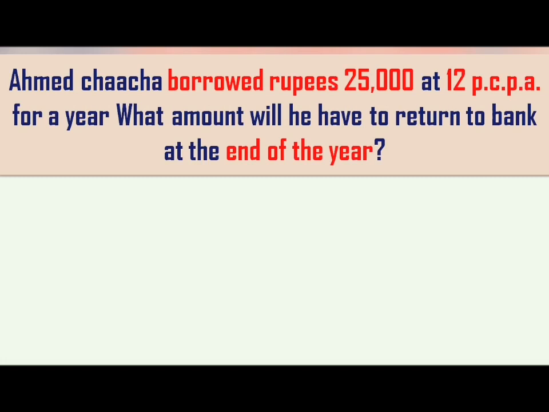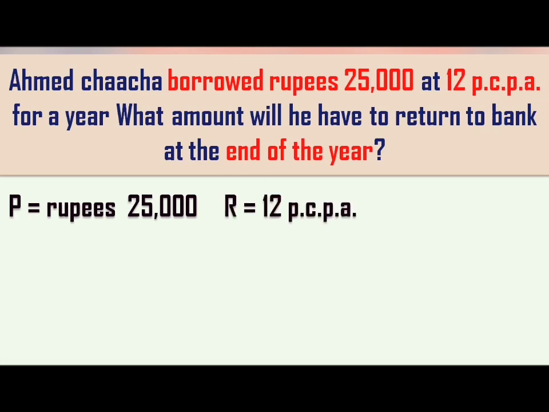Presently over here we need to find amount, and we know the formula, right? Amount equals P plus I, and here interest is not given, so we will start our calculation by writing the interest. Very first, mention the given details. Here borrowed rupees is 25,000, so principal will be 25,000. After that, 12 PCPA is written, that means rate of interest is 12 PCPA. And for a year, that means time period is nothing but 1 year.